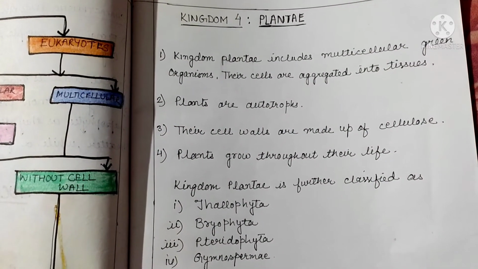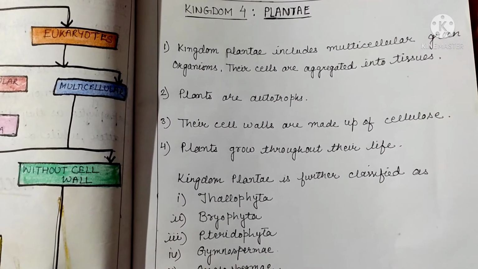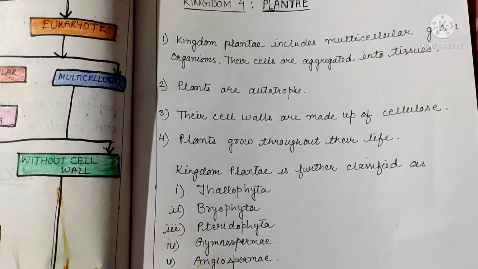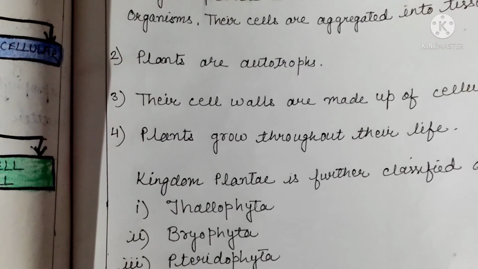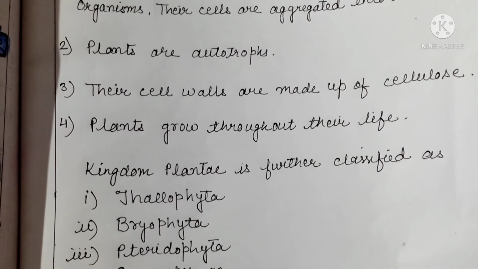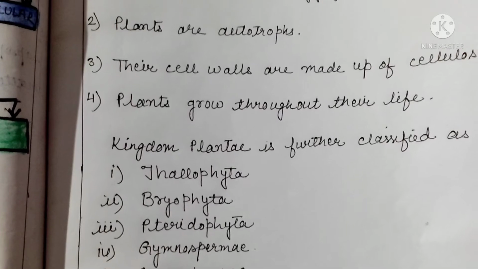Next, fourth kingdom is Kingdom Plantae. Kingdom Plantae includes multicellular green organisms. These cells are aggregated into tissues. Plants are autotrophs. Their cell walls are made of cellulose. Plants grow throughout their life.